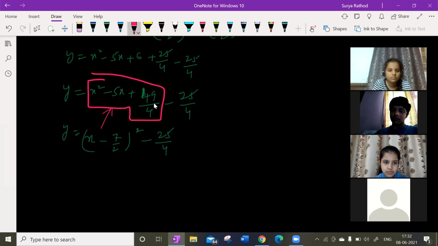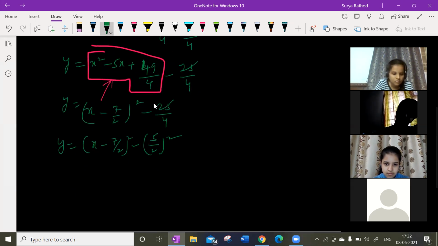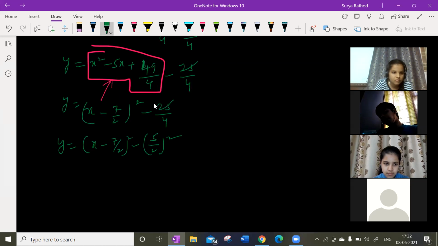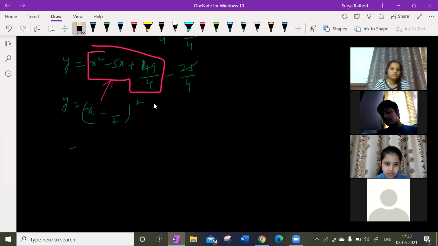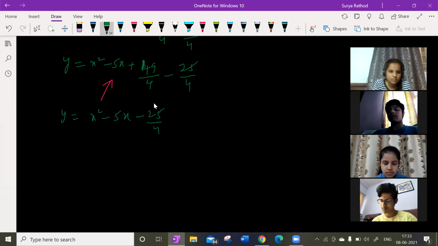Understand? So now look at this. So y is equal to a minus b whole square minus 5 by 2 whole square. Write 5 by 2 whole square as it is. No, here it is 5 by 2, guys. We made it. Look at this here. If you simplify this again, you must get that. So how can you write? A is equal to x square minus 5x minus 25 by 4, you write.